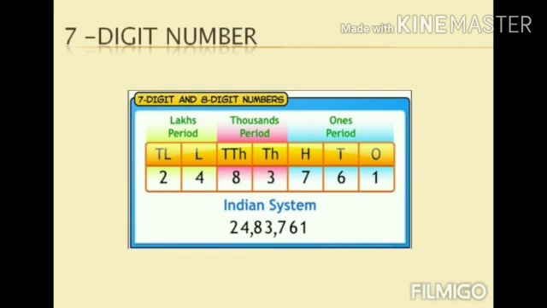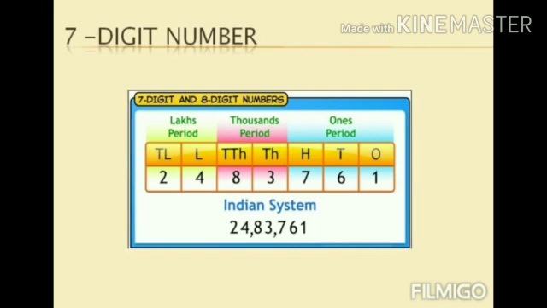Before reading the number, let's separate the period. According to that, we have to read the number. Okay. Ones, tens, hundreds together in ones period, thousands, 10,000s together in thousands period, and lakhs and 10 lakhs together in lakhs period.